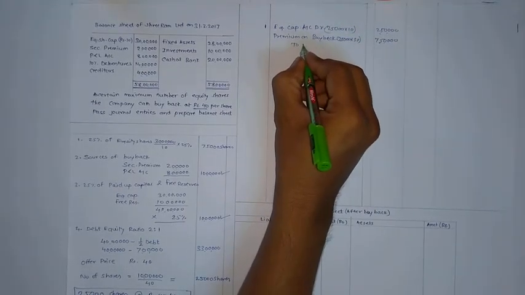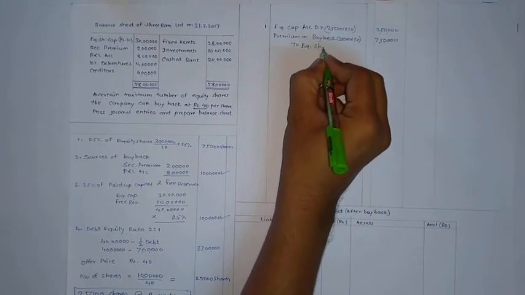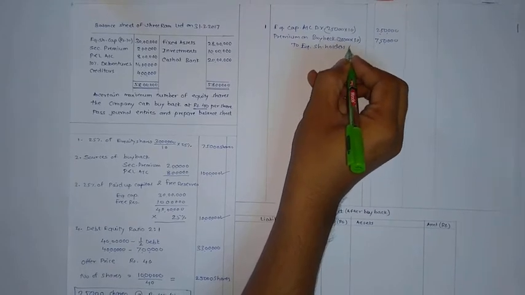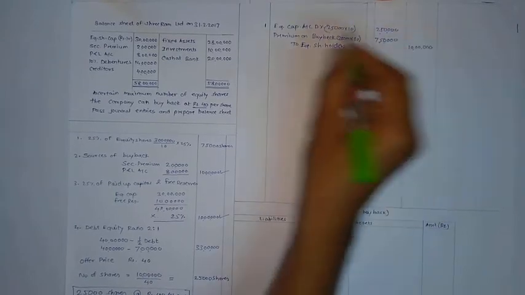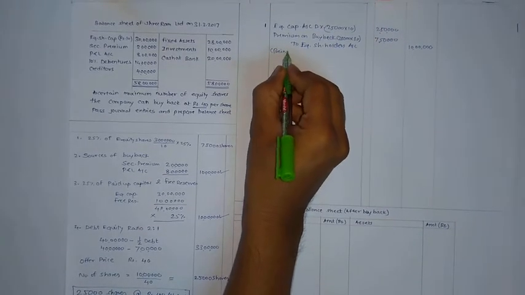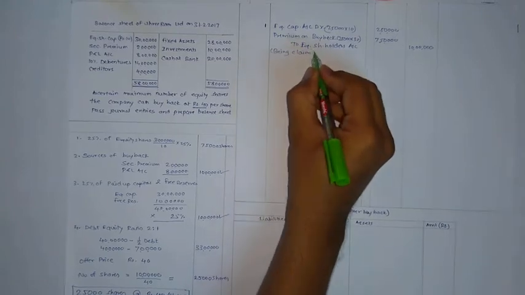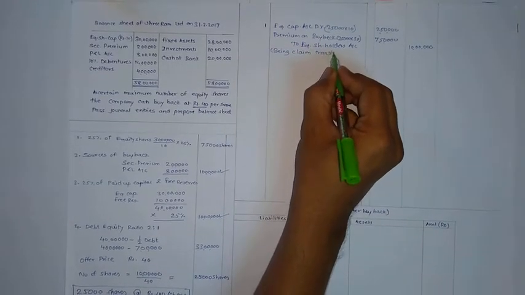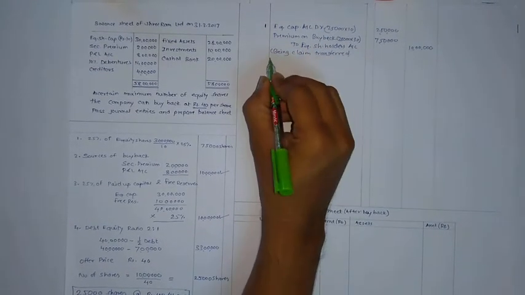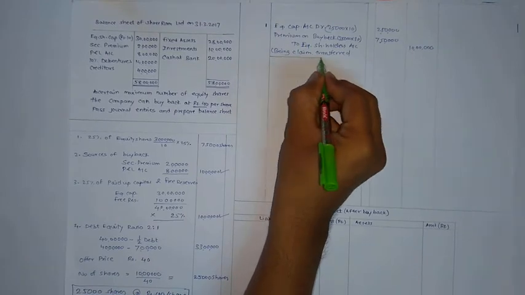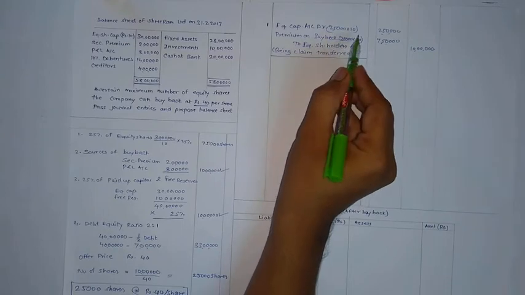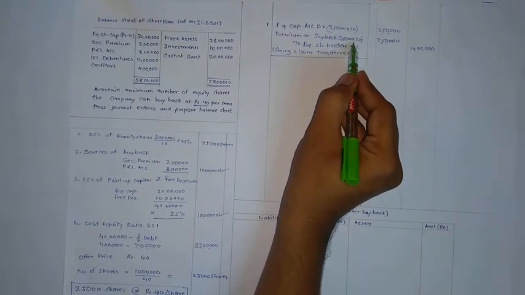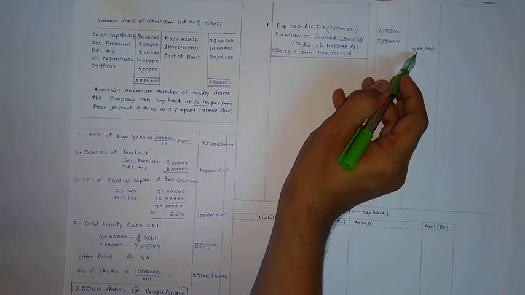to equity shareholders account 10 lakh. Narration being claim transferred. So first entry is for transfer of claim, 10 rupees face value, 30 rupees premium, total amount payable rupees 10 lakh at rupees 40 per share.